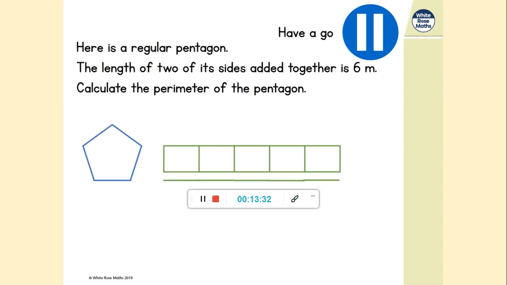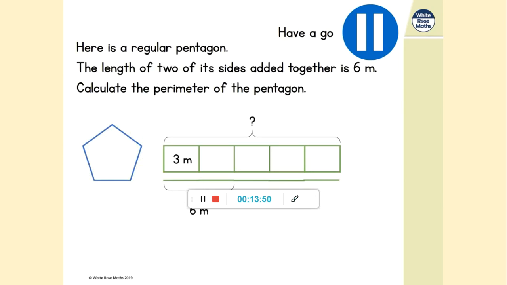2 of the sides added together are 6 meters. So let's show that. Let's put that bracket around. That's, of course, the question, the perimeter around this pentagon. And we can show that 6 because we know 2 of the sides, so in other words, 2/5 of the perimeter is 6. So now it's quite similar to the question that we just had with the race.